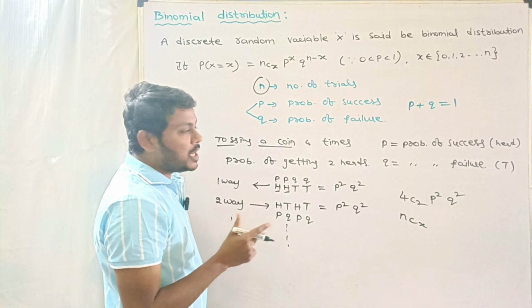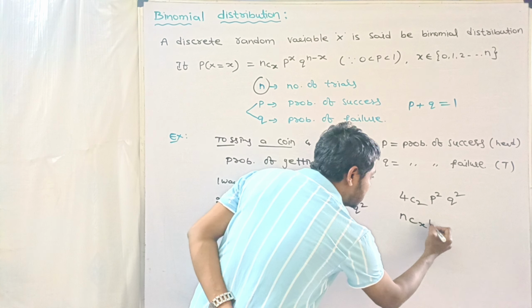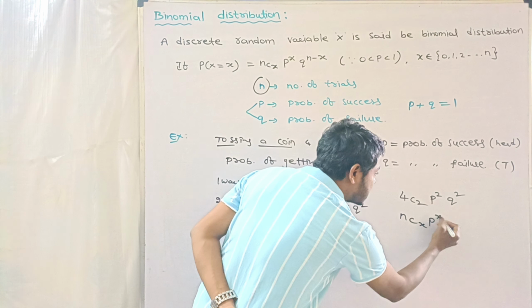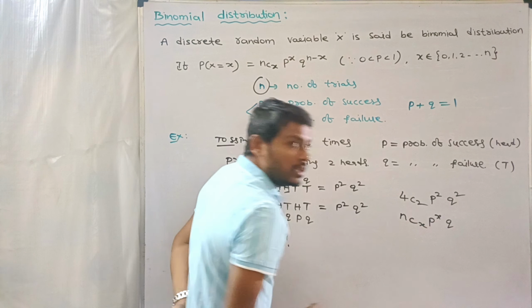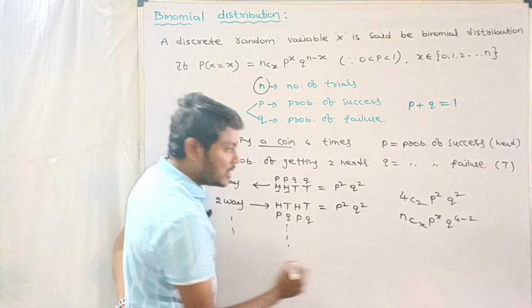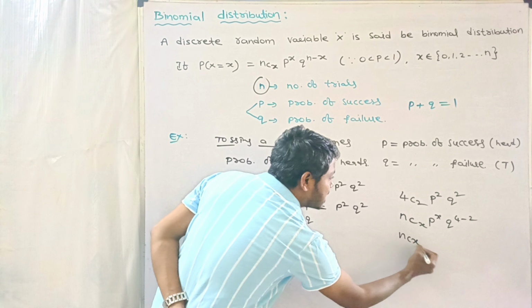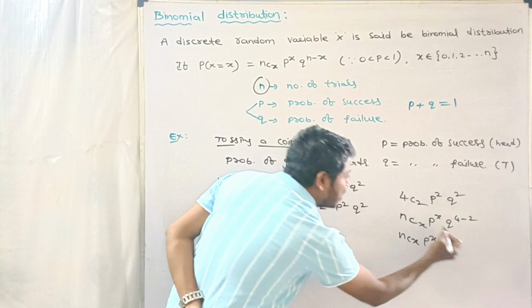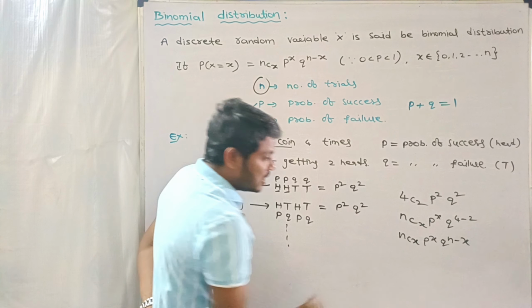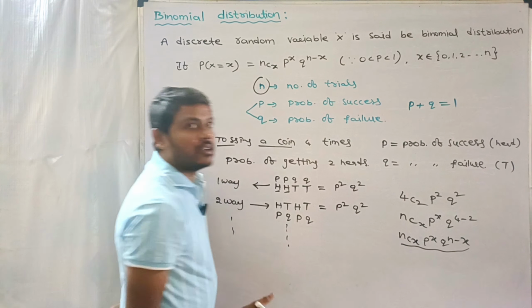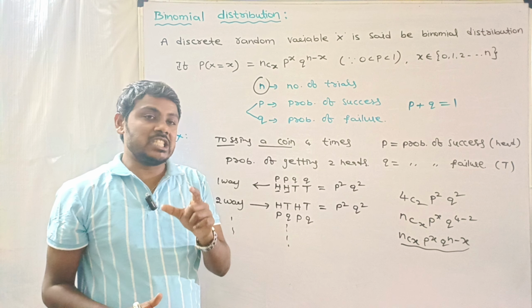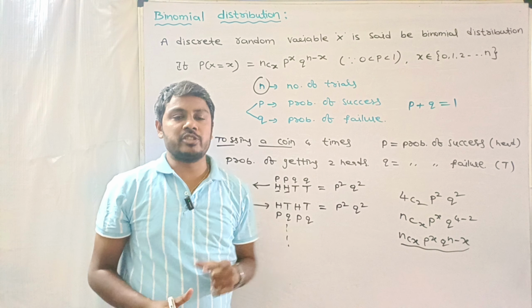And P, what is P? Probability of success, write P as it is. Again 2, what is 2? x. And Q power, this 2 can be written as 4 minus 2. So which is nCx, P power x, Q power n minus x. So this is called the formula for binomial distribution. This is the concept of binomial distribution.